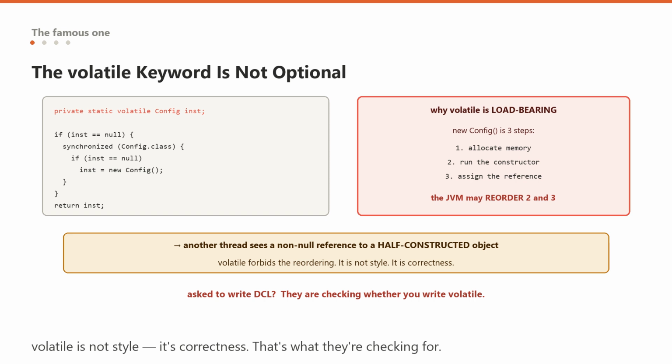It is load-bearing, and leaving it out gives you a bug that appears once a month on one machine. If an interviewer asks you to write double-checked locking, they are almost certainly checking whether you write volatile.